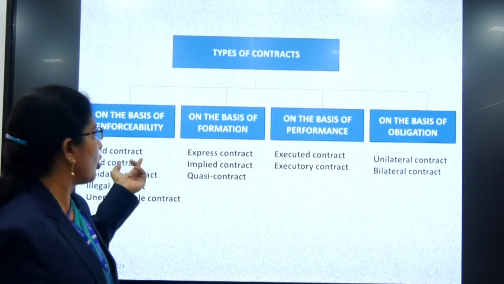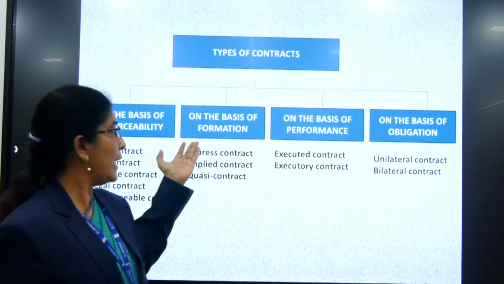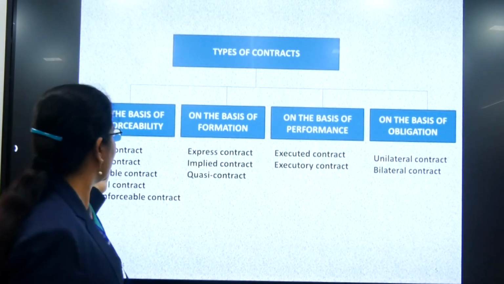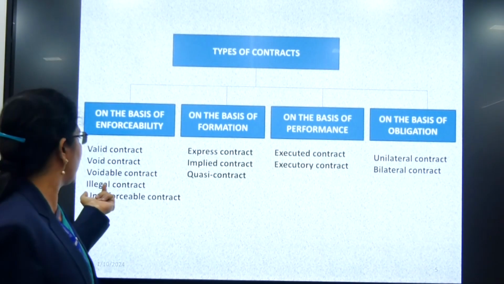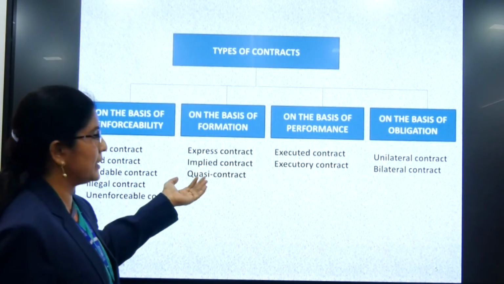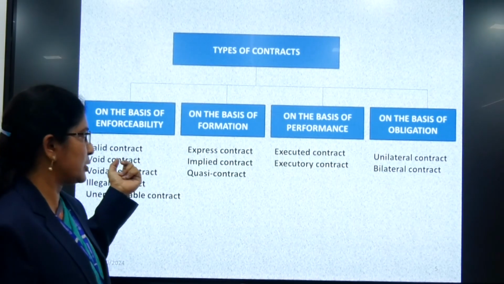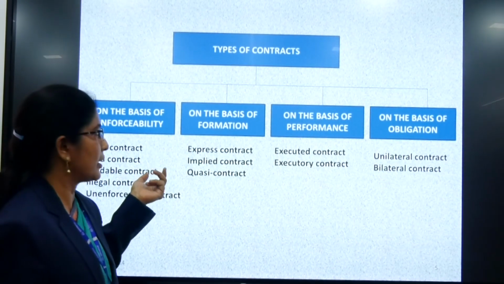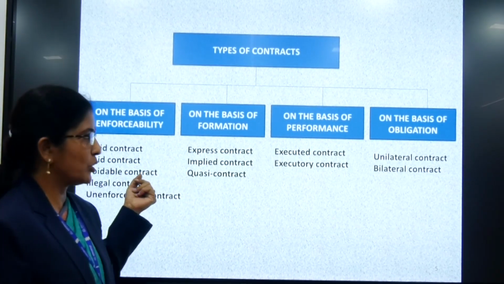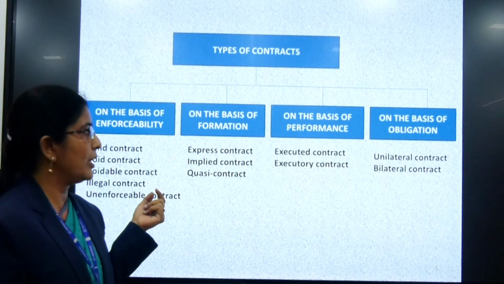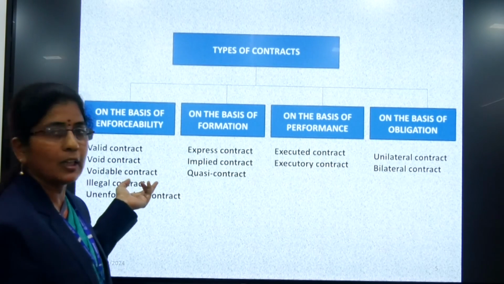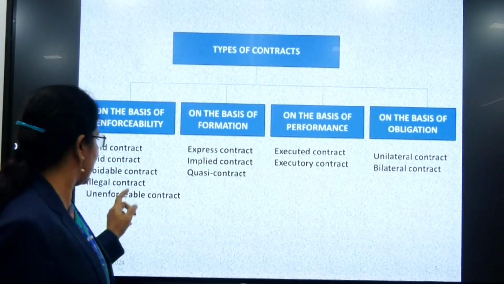We can classify the contract on different criteria. On the basis of enforceability, we can classify contract into valid contract, void contract, voidable contract, and unenforceable contract. Similarly, on the basis of formation, we can classify into express, implied and quasi contract. On the basis of performance, we can classify as executed and executory. Similarly, on the basis of obligation, the contract can be classified into unilateral and bilateral. So let us see all these types in detail.